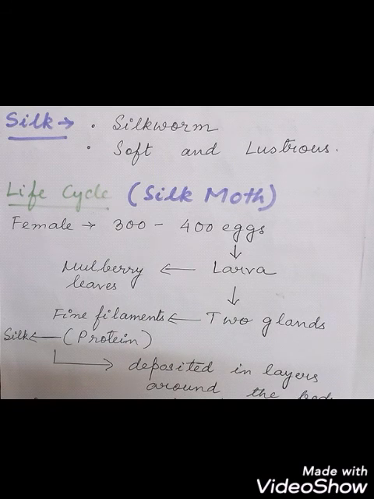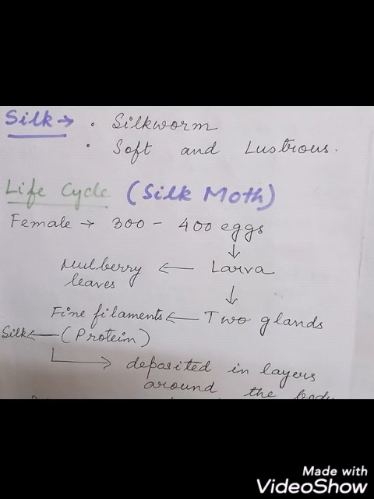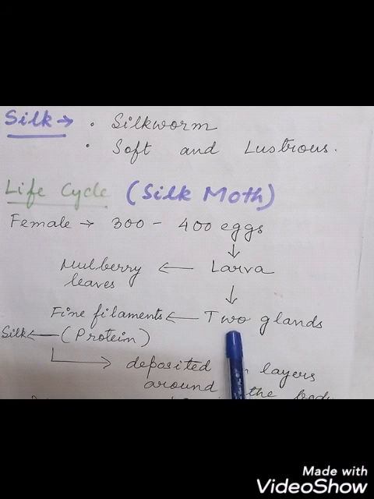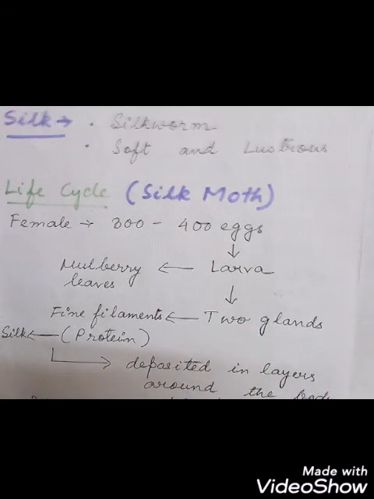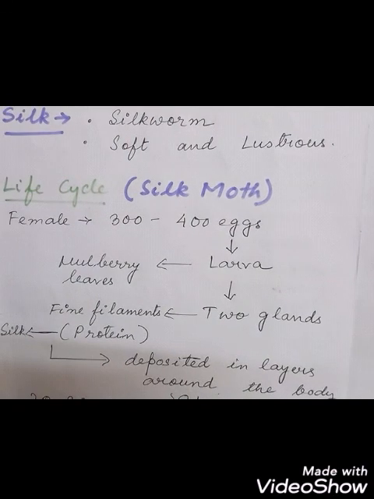Okay. Now after feeding, the silkworm, that is the larva, has two glands. Two glands on its head. So after feeding, they will start to produce what? Fine filaments, which are made up of proteins.